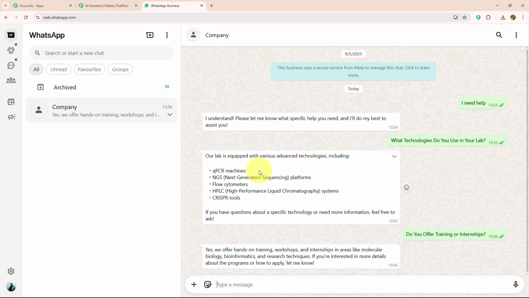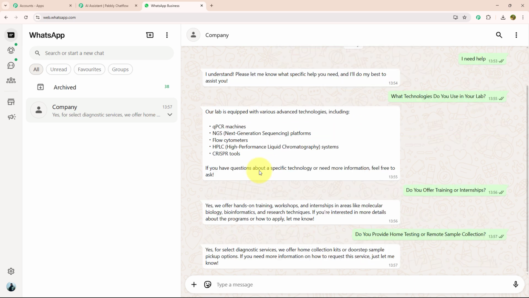Here I'm going to add another question which is, do you provide home testing or remote sample collection? Again, they have responded with an answer which says, yes, for selected diagnostic services, we offer home collection kits or doorstep sample pickup options. If you need more information on how to request this service, let me know. So yes, as you can see, this chatbot is answering all my questions and queries without any manual effort. That's the power of an AI chatbot.